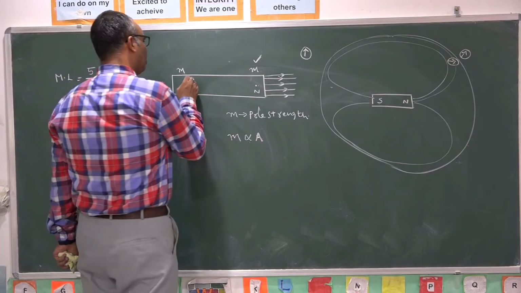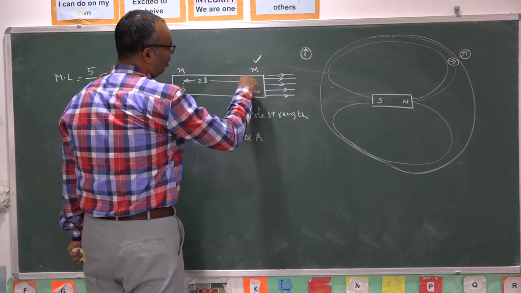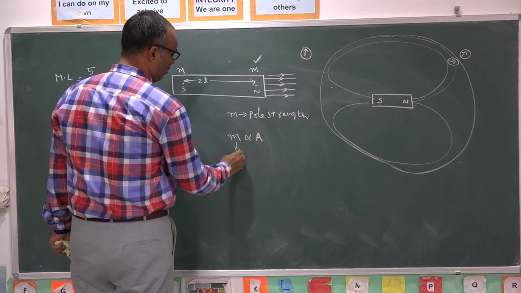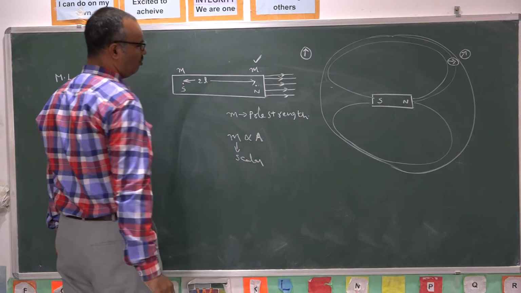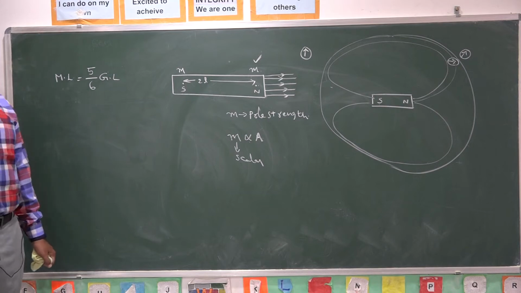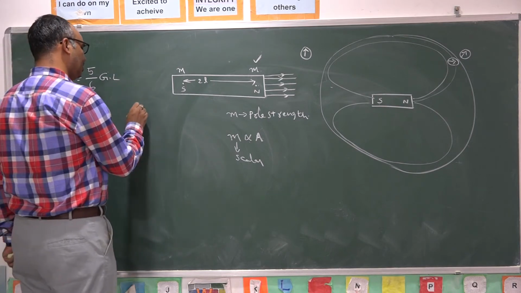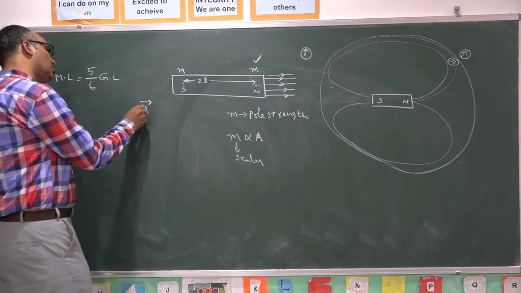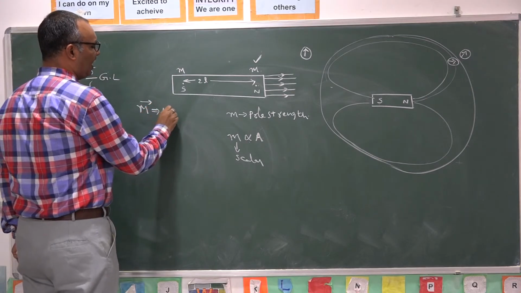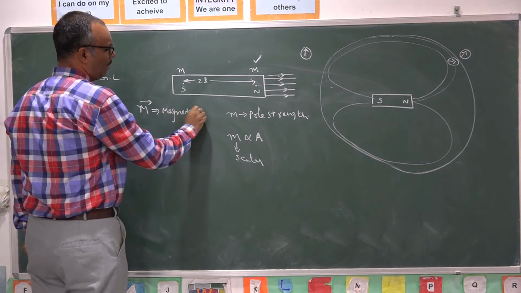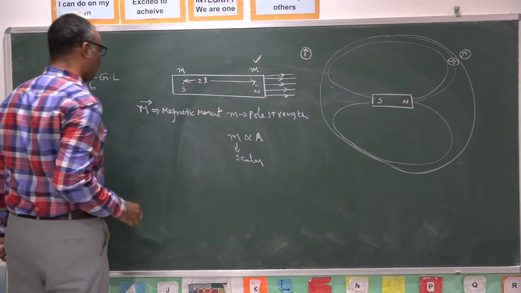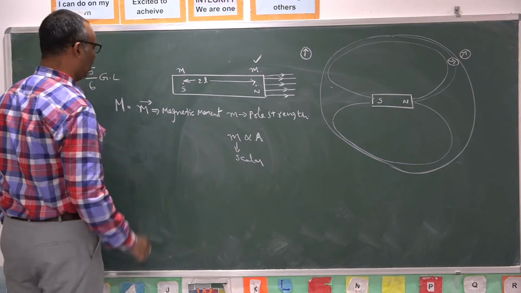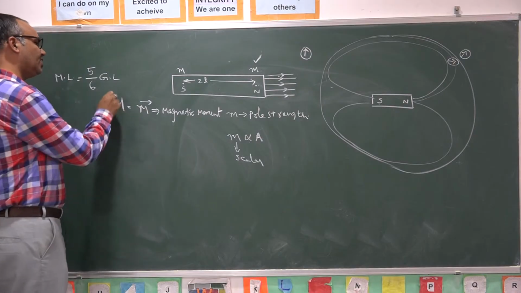Already we know that the separation between the two poles is designated 2L, called the magnetic length of the magnet, and it is a scalar quantity. In order to represent the strength of a magnet, we require a vector quantity. That vector quantity is small m bar. In some books they write it like this; even in our NCERT textbook they used small m bar as magnetic moment. In some books they write it as capital M. Small m is designated for pole strength, capital M for magnetic moment. It is a vector quantity.